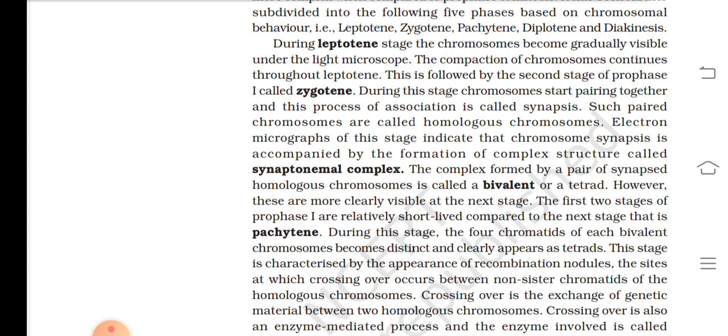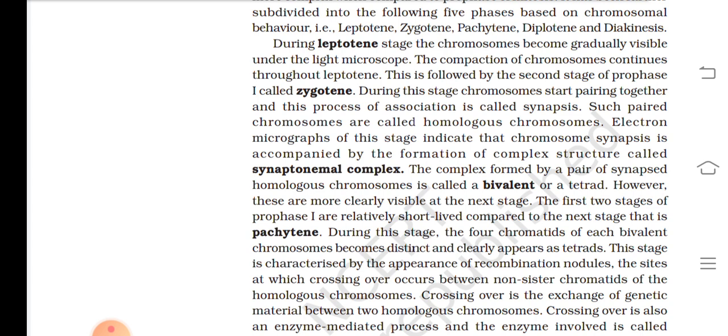Such paired chromosomes are called homologous chromosomes. Electron micrographs of this stage indicate that chromosome synapsis is accompanied by the formation of a complex structure called the synaptonemal complex. The complex formed by a pair of synapsed homologous chromosomes is called a bivalent or a tetrad. However, they are more clearly visible at the next stage.